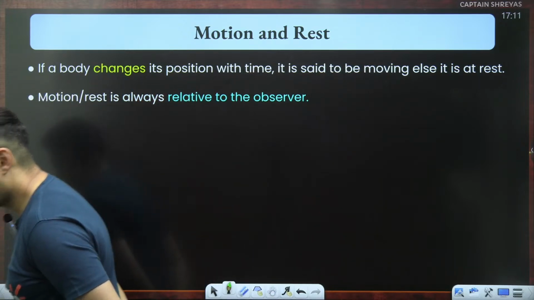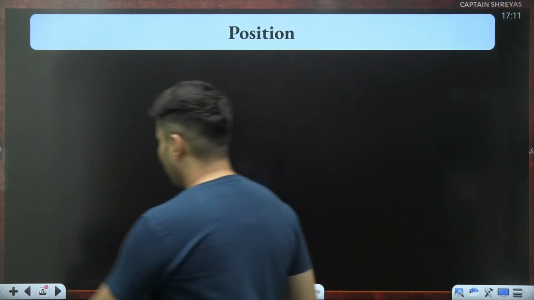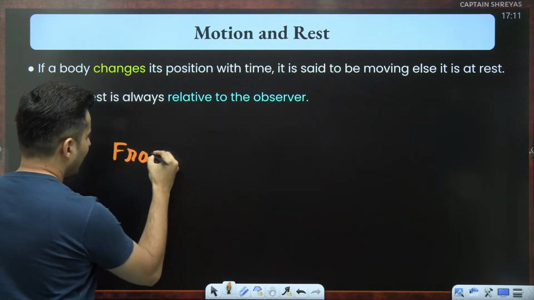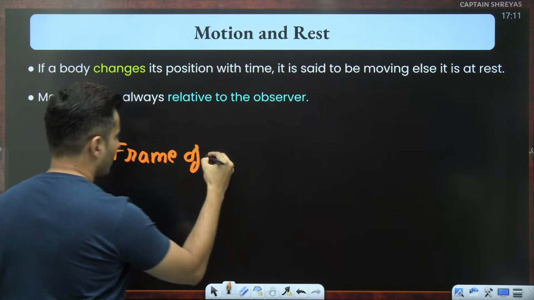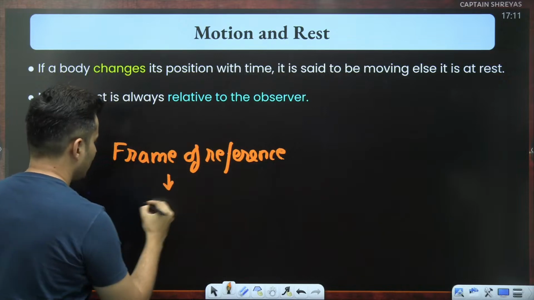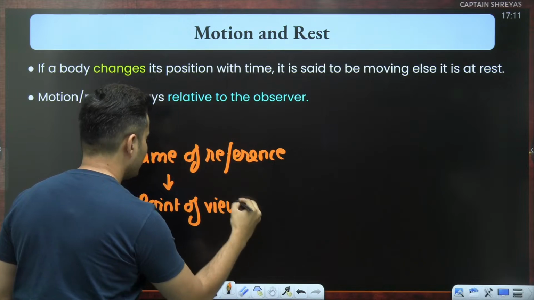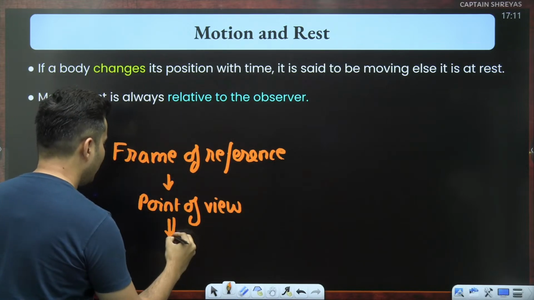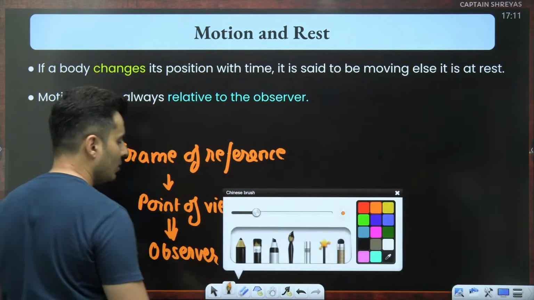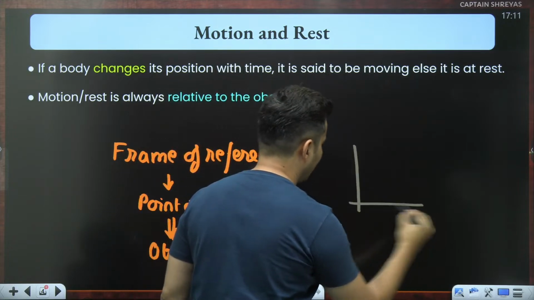Good evening. Yep. So now, having said this, the main important thing over here is something called the frame of reference. This is basically the point of view, POV. It is completely dependent on the observer, and the point of view basically has the coordinate axis.